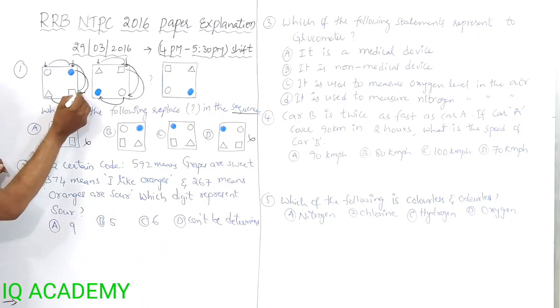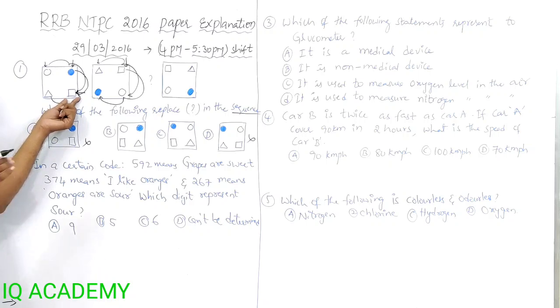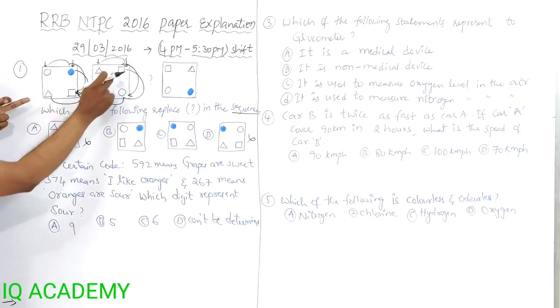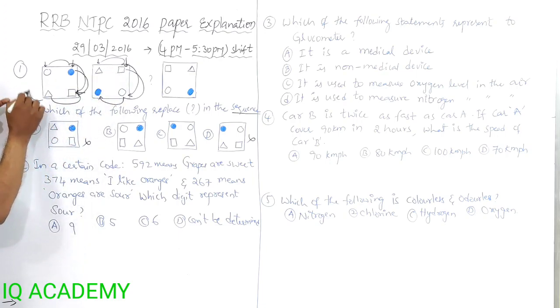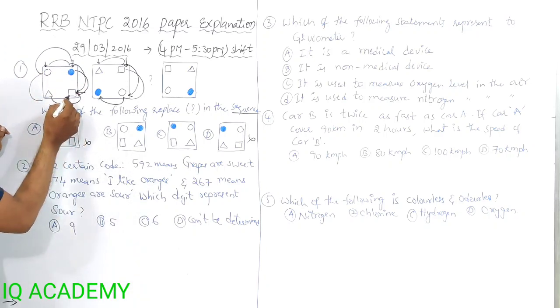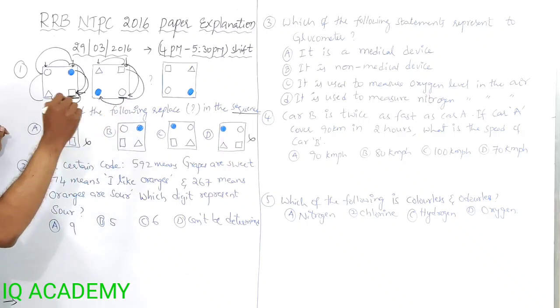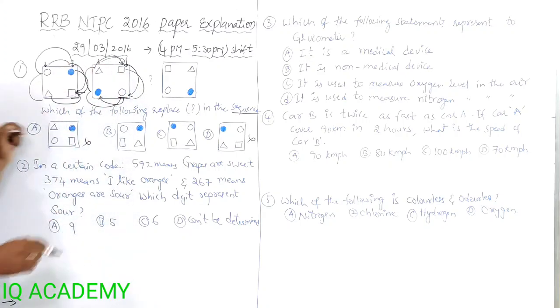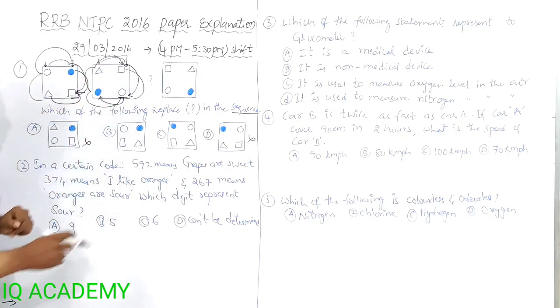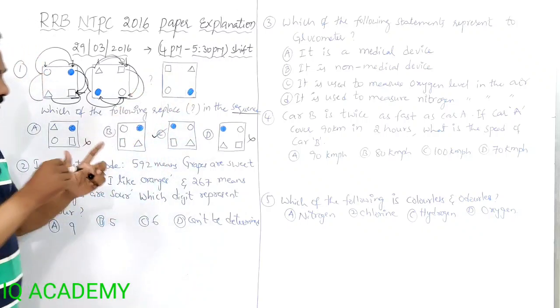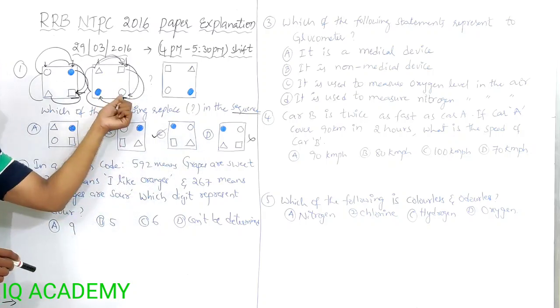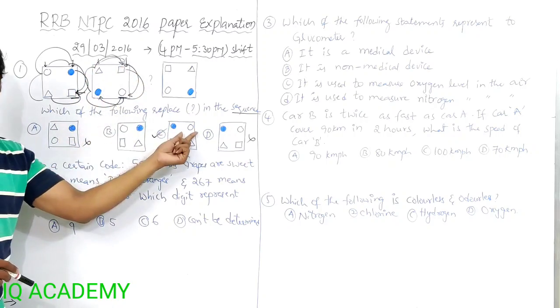What is the third one? Here, the square position, this right side bottom one, what is it doing here? It is moving to here. Plus 1, plus 2, plus 3. Clockwise, it is moving three positions from here. So this circle will move three positions, plus 1, plus 2, plus 3. So the circle will come here, on the top. The circle is on the top. So we get option C. Here the circle is on the left. The circle should come here, plus 1, plus 2, plus 3.